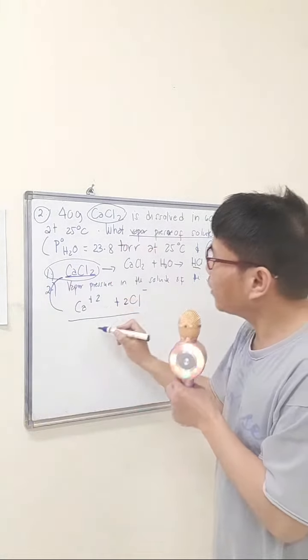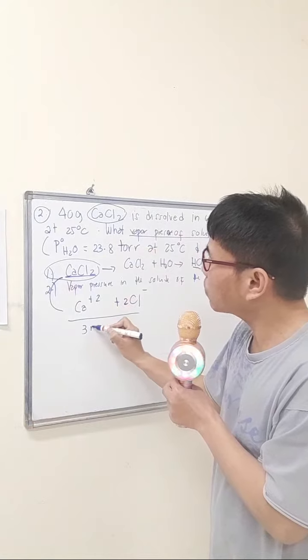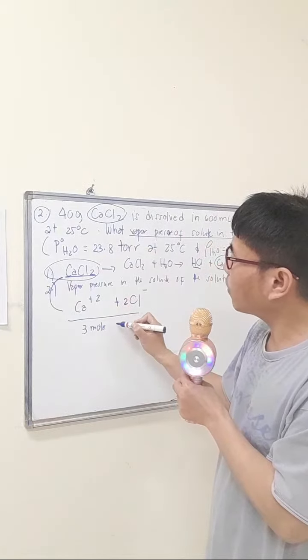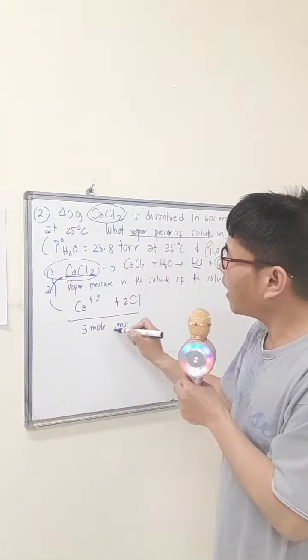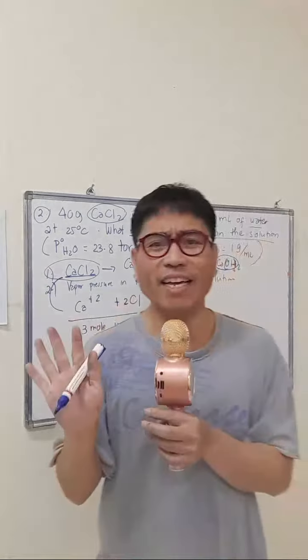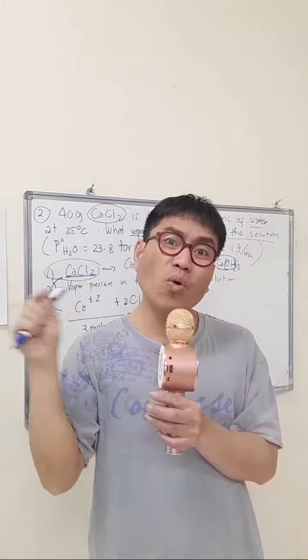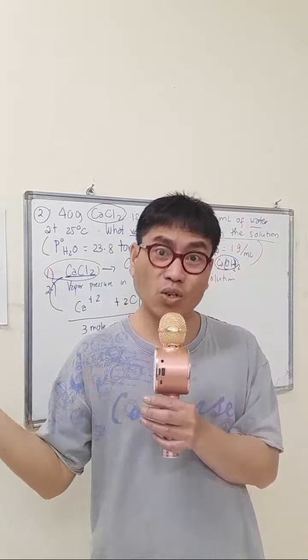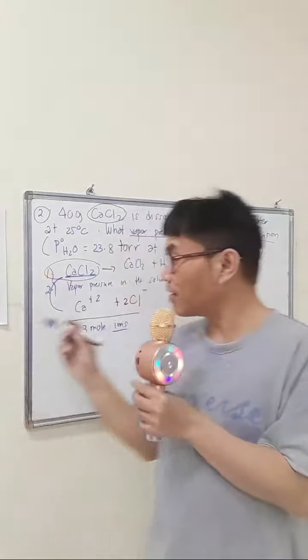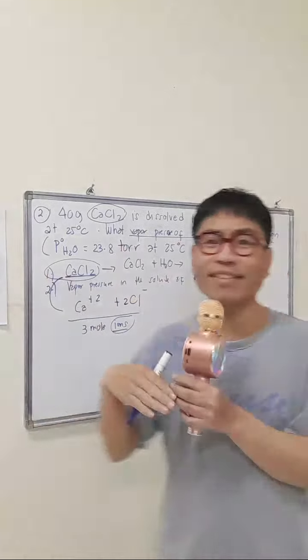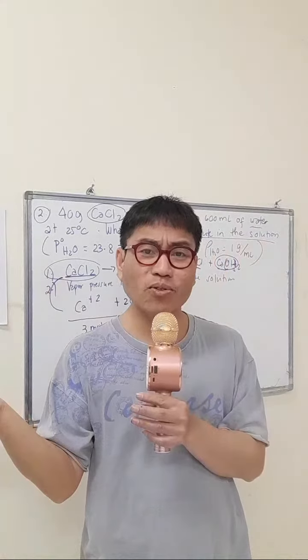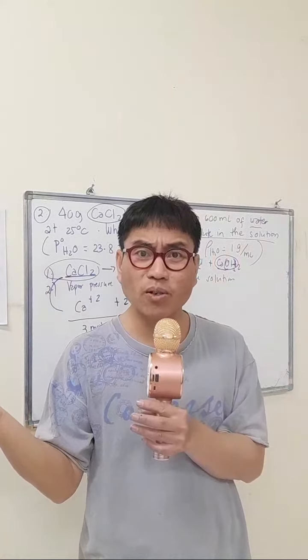So here will yield 3 moles of calcium chloride ions. Guys, when you speak about ions, they are really charged when we introduce water as solvent to become an aqueous solution. Okay? That's ions. That's not the same as the number of moles or atoms or molecules.